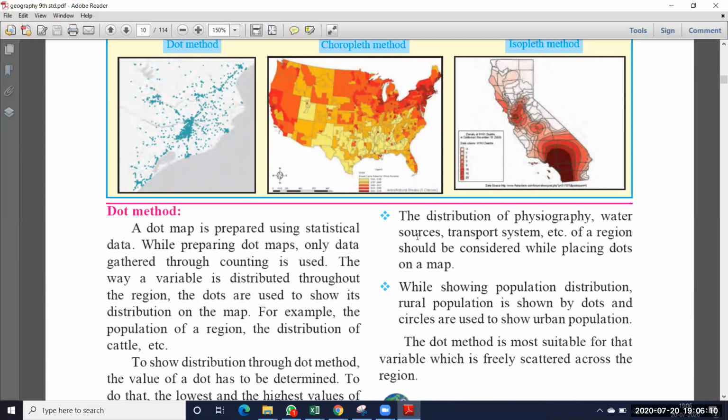What is the second precaution? The distribution of physiography, water sources, transport system, etc. of a region should be considered while placing dots on a map. So when you are preparing a map of Aurangabad district, you have to consider what rivers, hill stations, roads or railway tracks it has, and then place the dots accordingly.